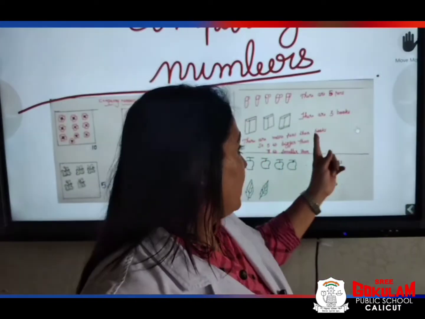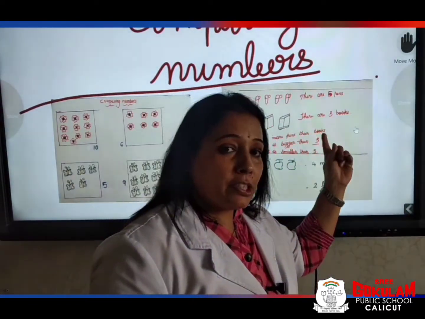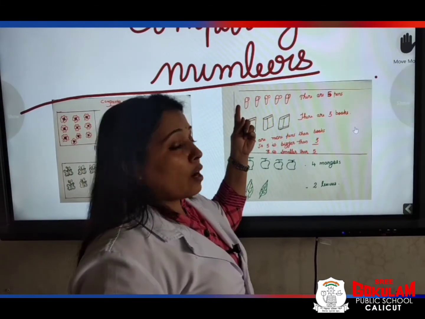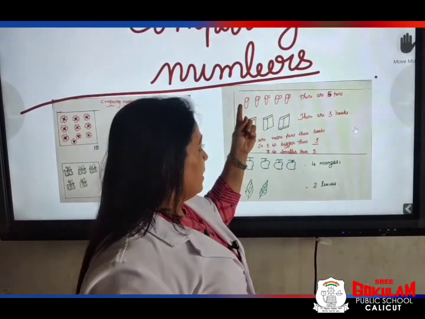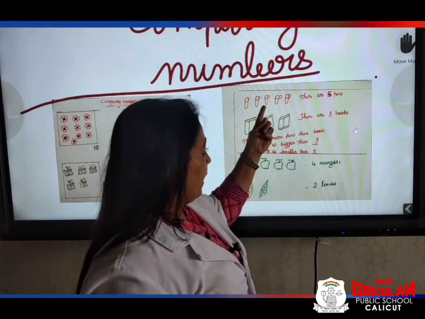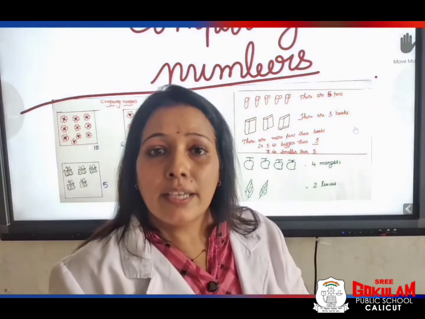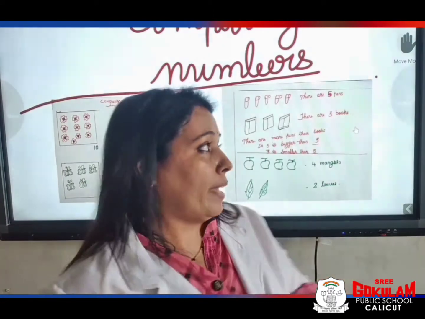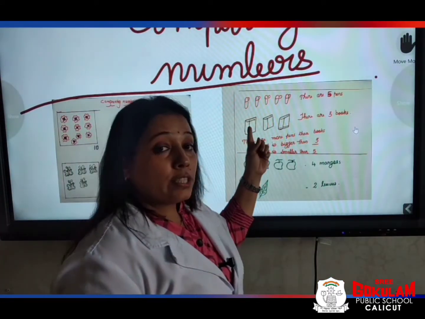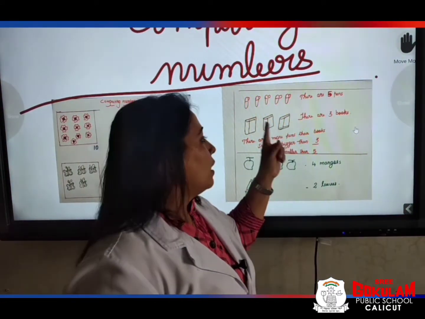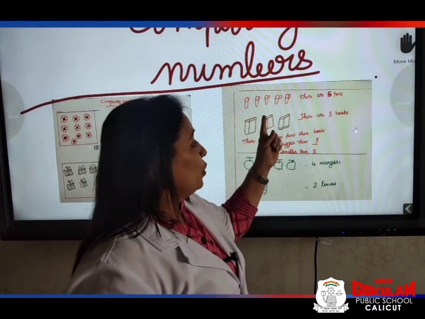Now please look at this picture. Can you see these pictures? Yes. Please count it with me. 1, 2, 3, 4, 5. How many pens are there? Yes, there are 5 pens. Here, can you see these pictures? Books. 1, 2, 3.